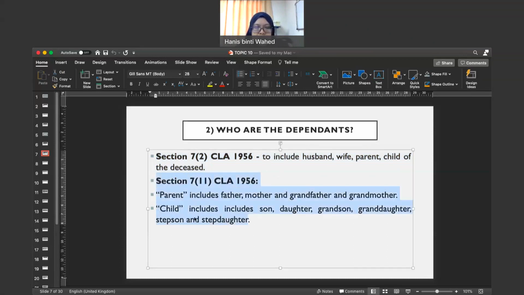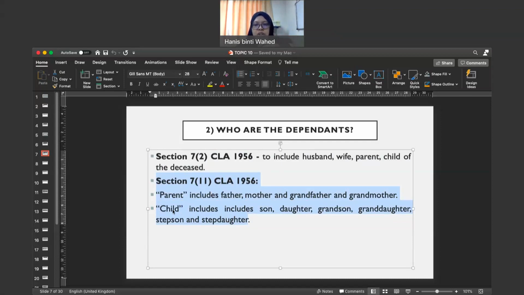This section further defines the word parent and the word child. As you can see, the word parent includes father, mother, grandfather, grandmother, while the word child includes son, daughter, grandson, granddaughter, stepson, and stepdaughter.